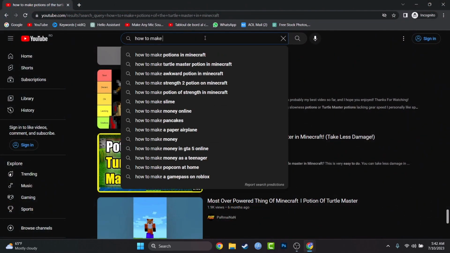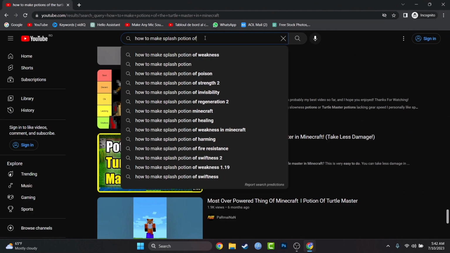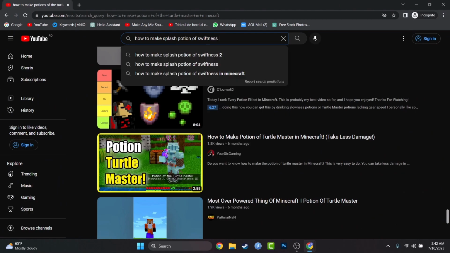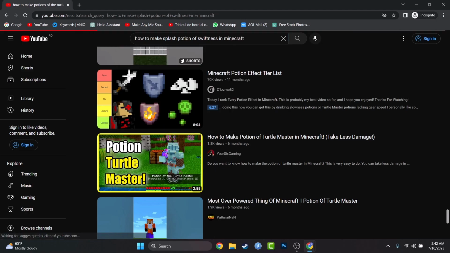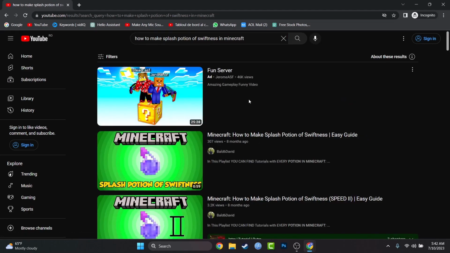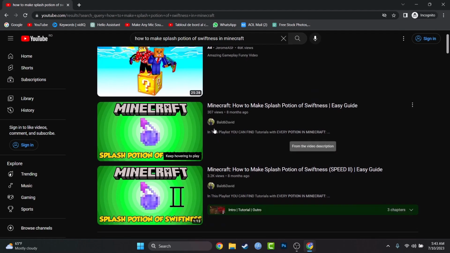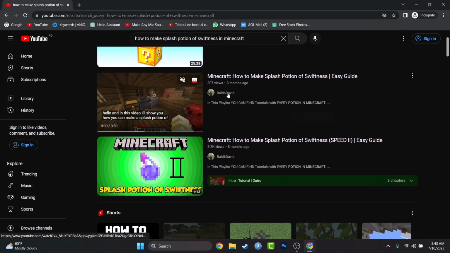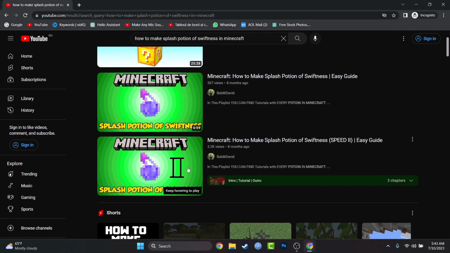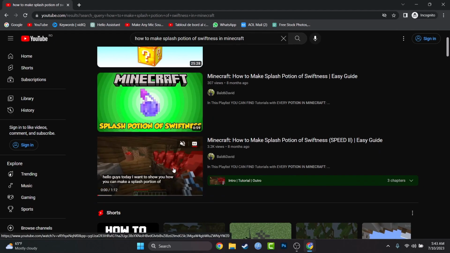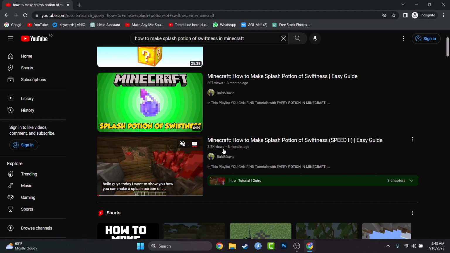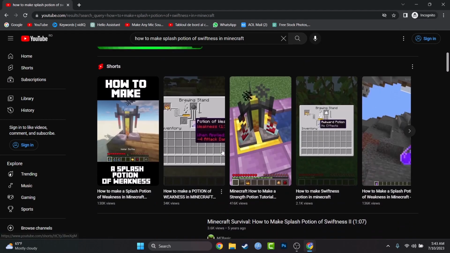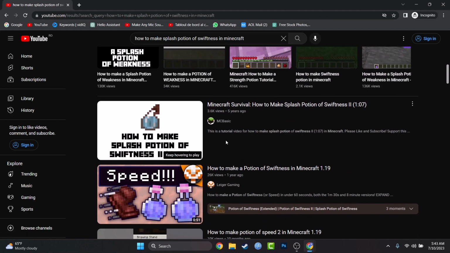How to make splash potion of swiftness in Minecraft. If I'm not seeing one of my videos here, I don't know what I'm going to do. Yes, I can see one of my videos, and it's actually the first one popping up, at 300 views, 8 months ago. And another one, where I was showing how to make the splash potion of swiftness part 2, 8 months ago, 3.2k views, which is not bad because I also see a lot of videos here.